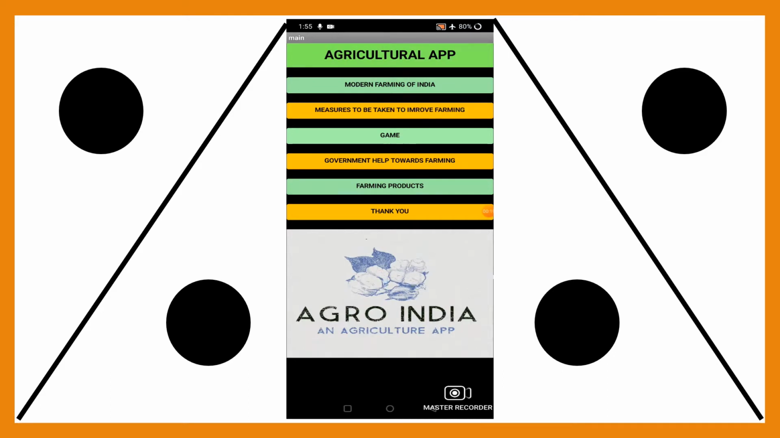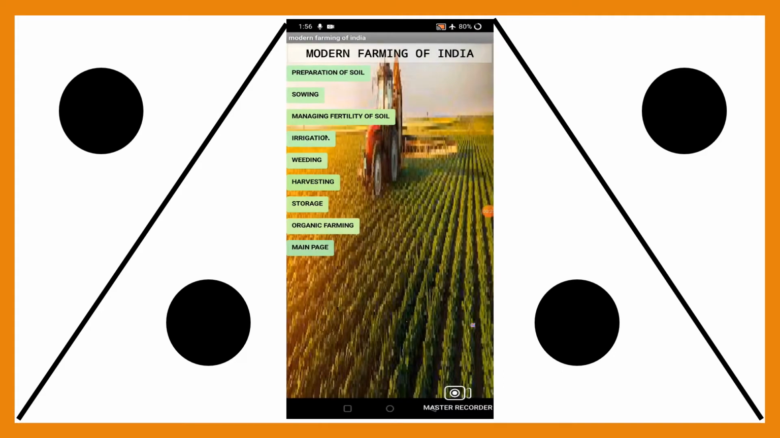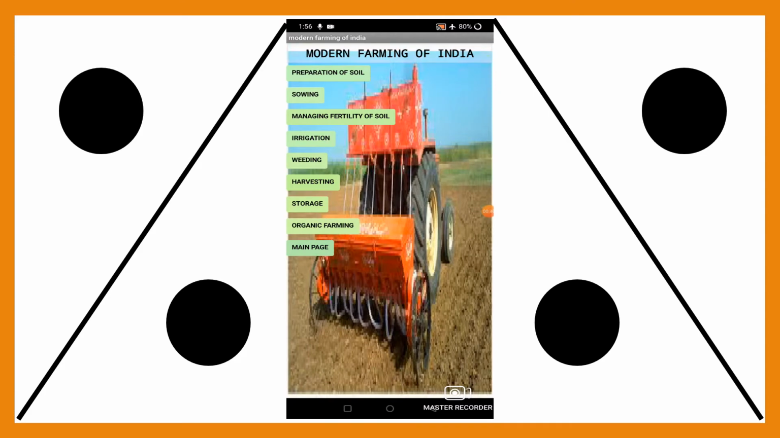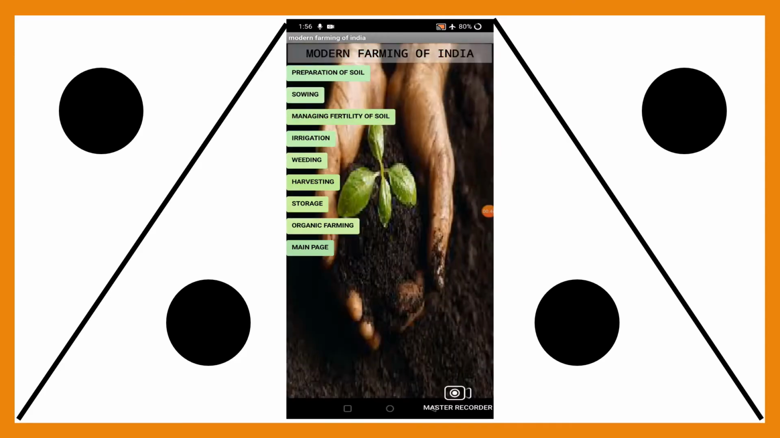Let me show you the modern way of farming. Here are the various steps of preparation of a crop, and when you click on a particular button, you will be informed about the modern technology used in that method. Before the seeds are sown for germination, we must ensure that the soil is ready for farming. This is the process of soil preparation. Sowing seed is the method of sowing seed after preparation of soil. The modern method of sowing seed. Managing fertility of soil is done by adding fertilizer and manure.